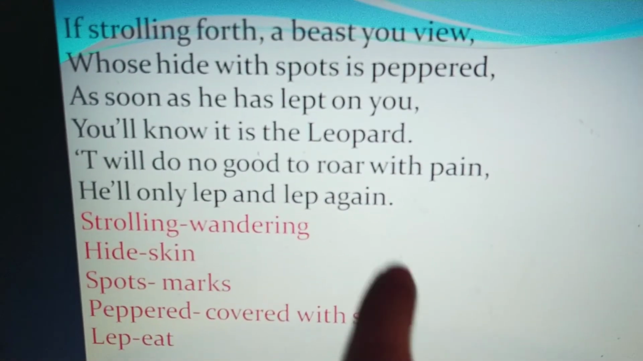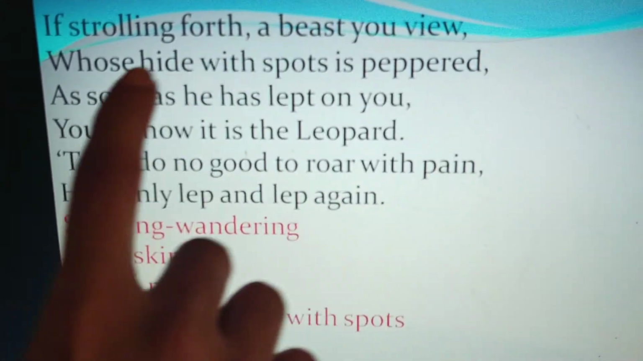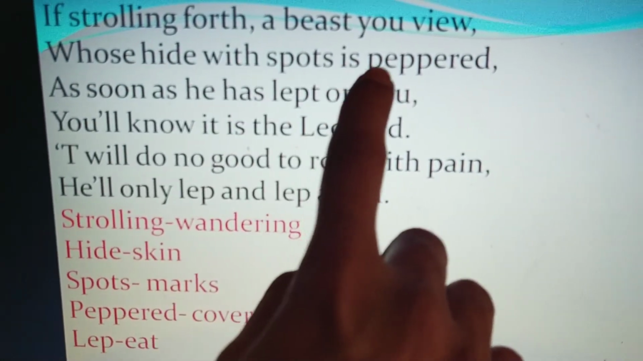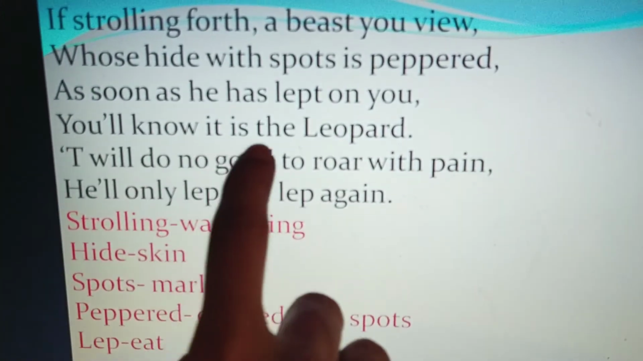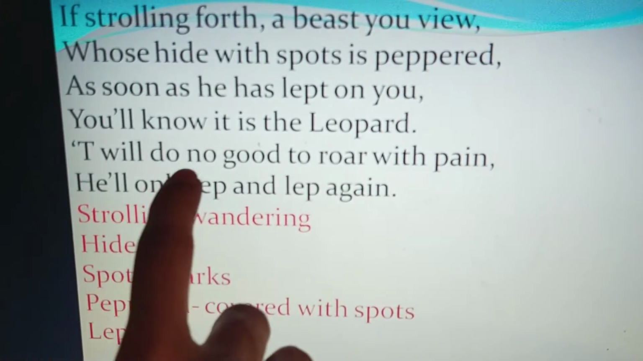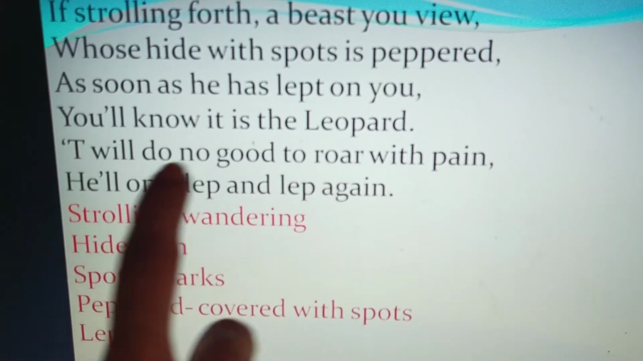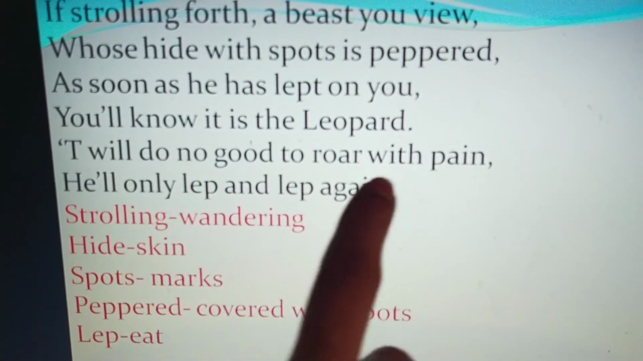If strolling forth, a beast you view, whose hide with spots is peppered, as soon as he has leapt on you, you shall know it is the leopard. It will do no good to roar with pain. He shall only leap and leap again.